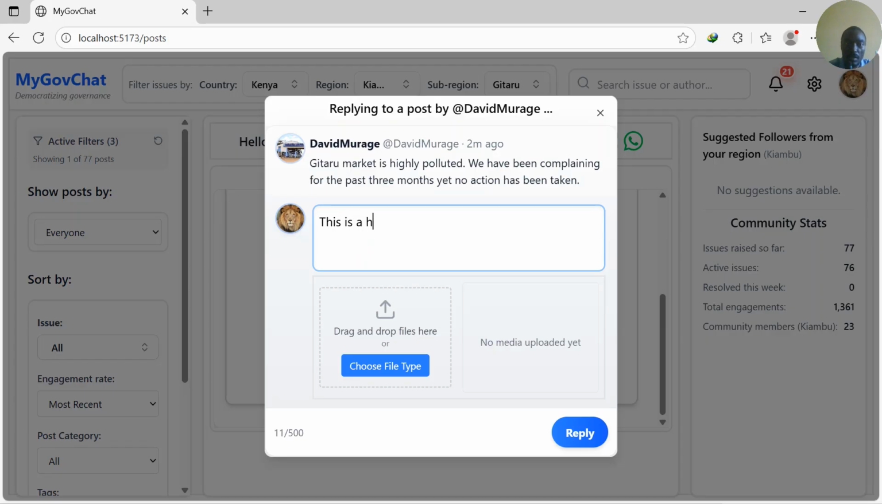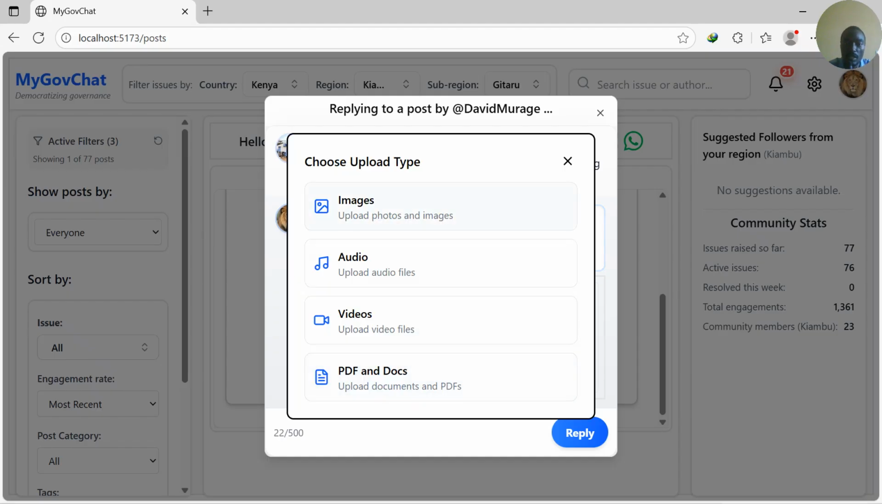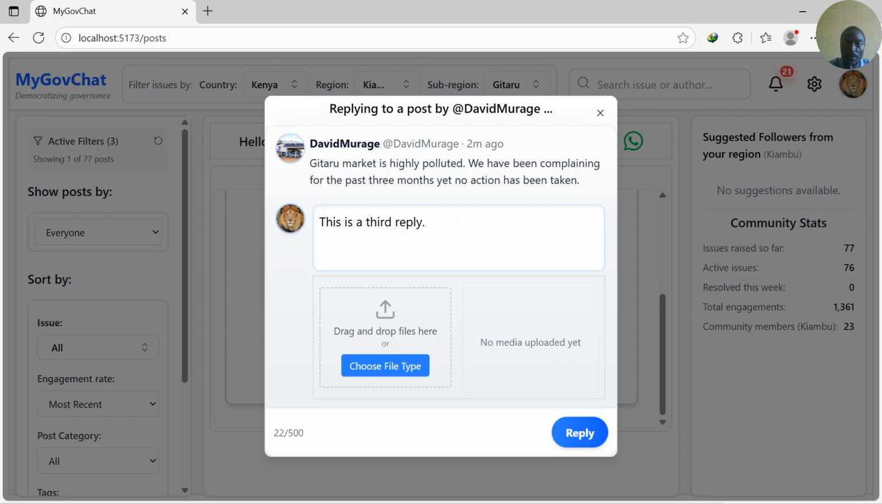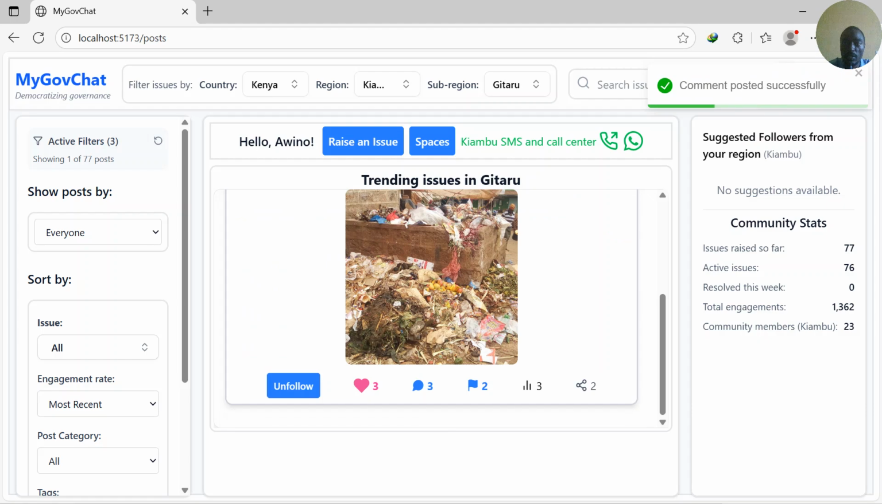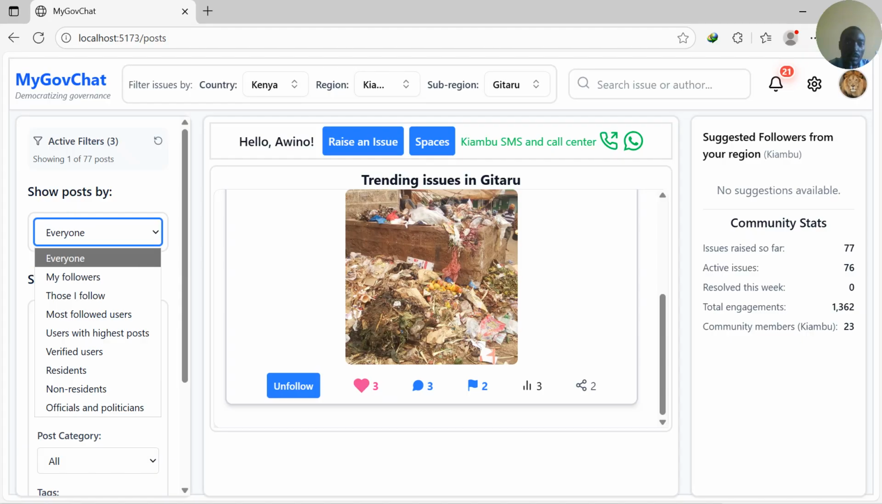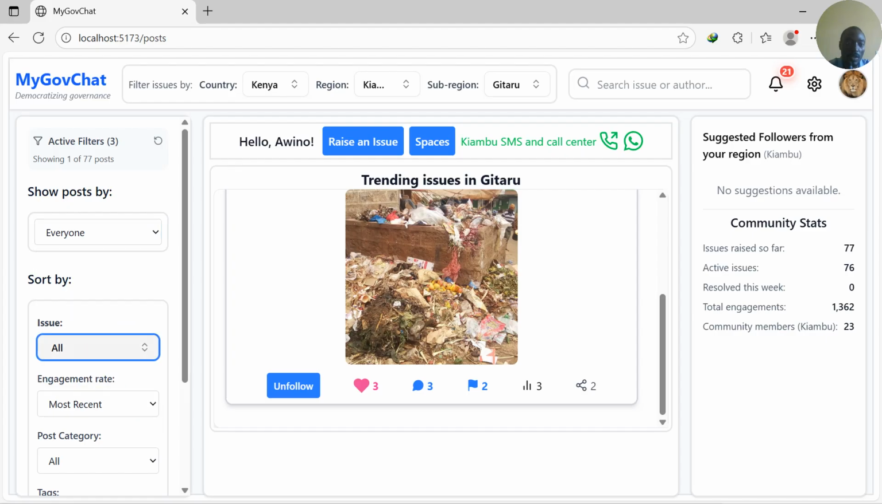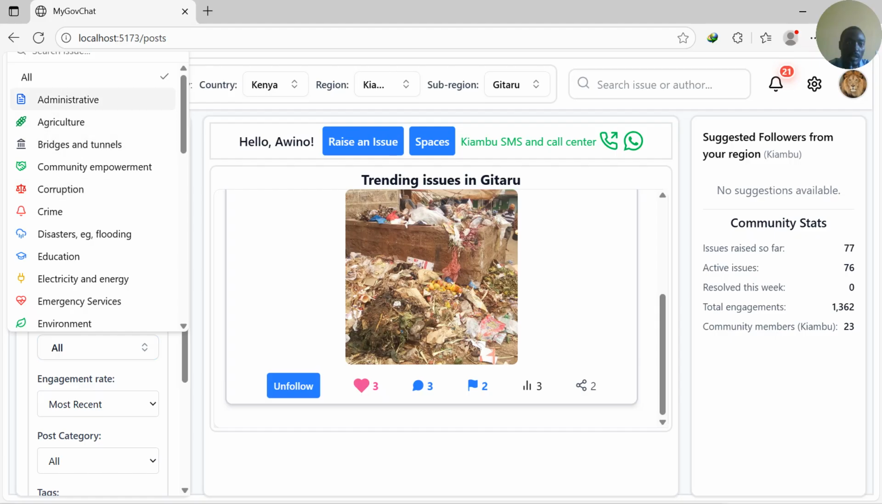This is a third reply. We can also choose a file type, but for now we will not choose. I will do a comprehensive video showing all these functionalities in detail. I just want to highlight the key functionalities for now. So in this sidebar, we can select only the posts that have been posted by my followers, those I follow. You can see all that. Or specifically, we can choose a certain post.